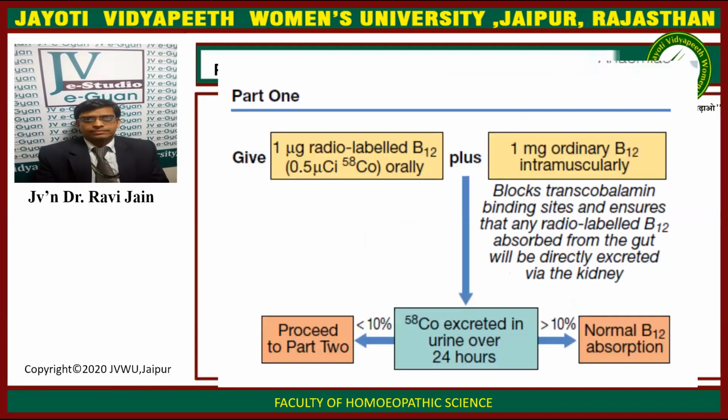Now what is done in the Schilling test? Radio-labeled B12 is given orally plus 1 mg of ordinary B12 is given intramuscularly. It blocks the transcobalamin binding sites and ensures that radio-labeled B12 absorbed from the gut is directly excreted by the kidney. Now, the cobalt-58 is excreted in urine over 24 hours. If it is less than 10%, then proceed to part 2. If it is greater than 10%, then there is normal B12 absorption.